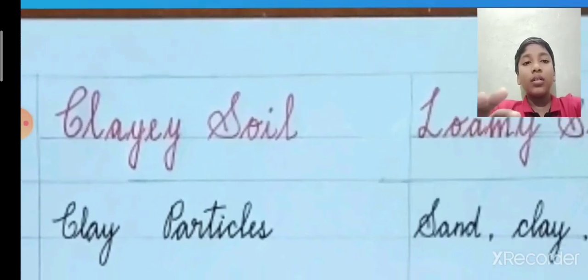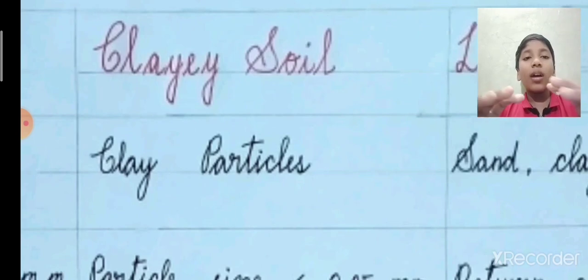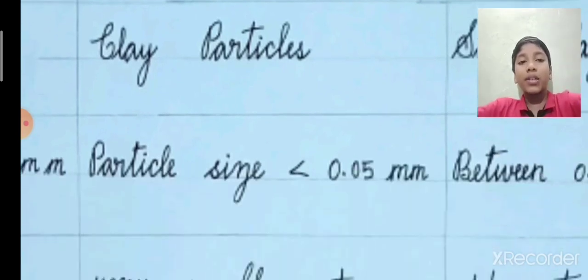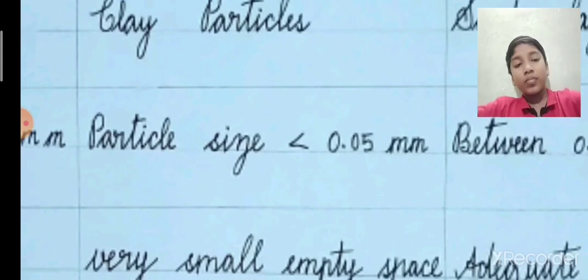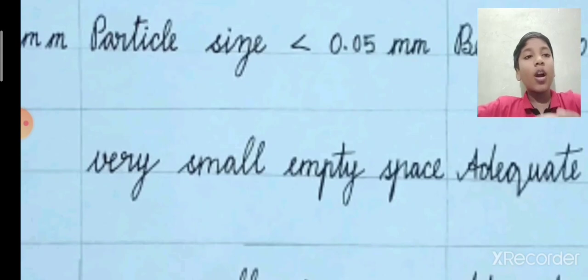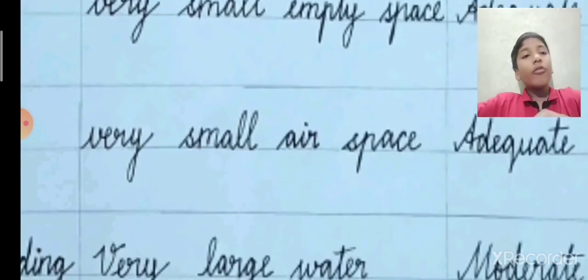Clay soil will have a great proportion of clay particles. The particle size is less than 0.002 millimeter. It has very small empty space, so there are fine particles in that. So very small air space.